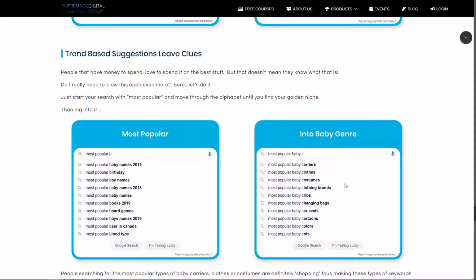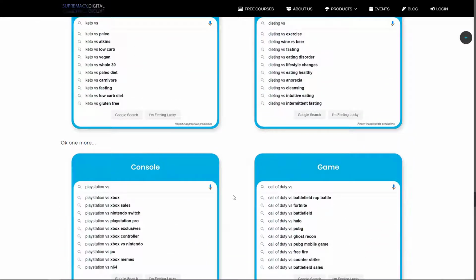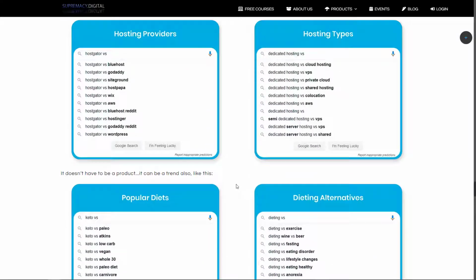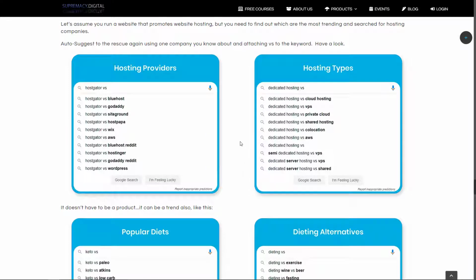But the most important thing, other than just getting a bunch of suggestions of keywords, is to actually get the metrics for the keywords, such as the search volume and the cost per click of each of those keywords, so that you can tell which ones are actually great keywords versus the ones that are actually not that great. People aren't really searching for them. So part one is knowing how to use the AutoSuggest to find really unique long tail keywords.